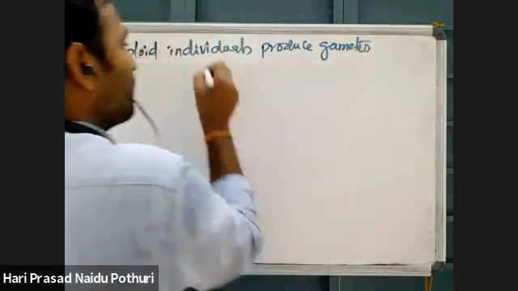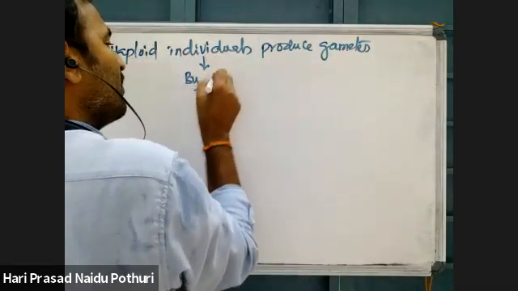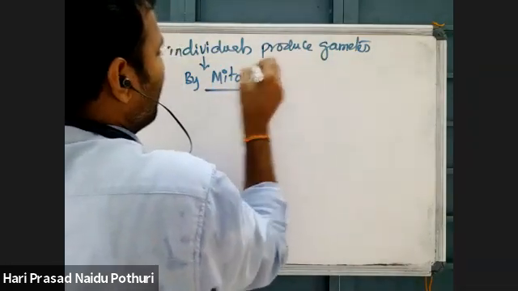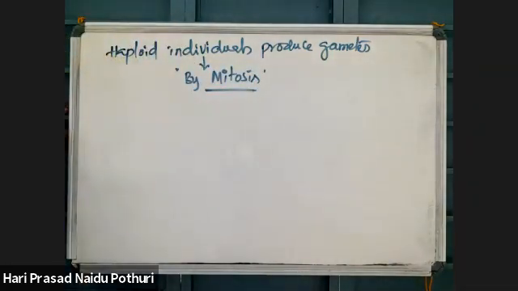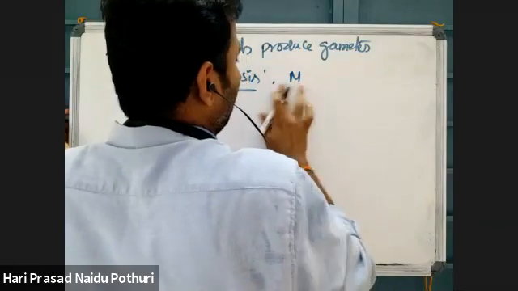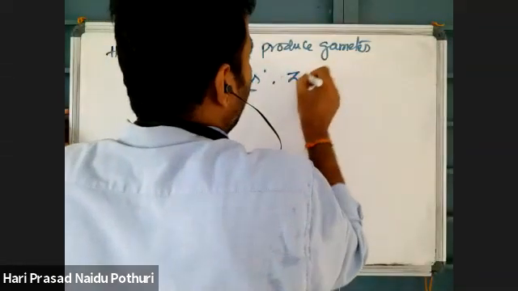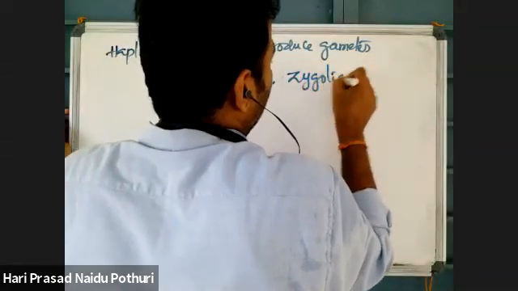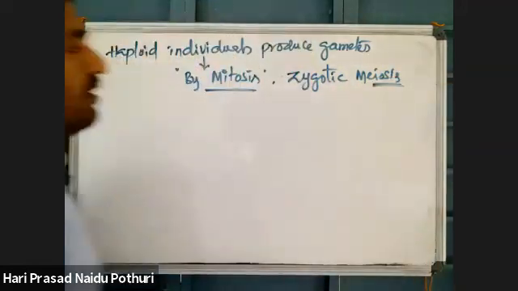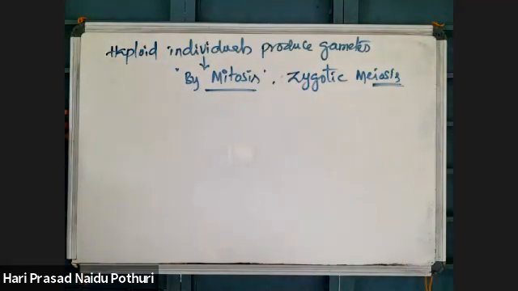Gamete formation takes place in haploid individuals by mitosis itself, but they will show zygotic meiosis. Zygotes will undergo meiosis in haploid individuals.